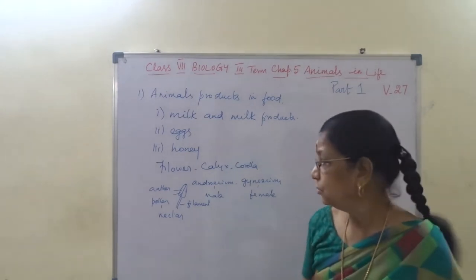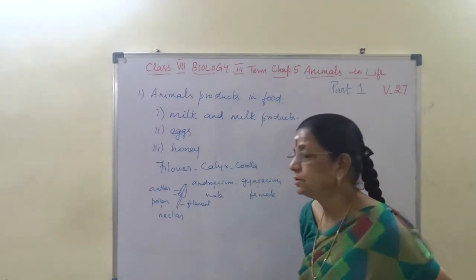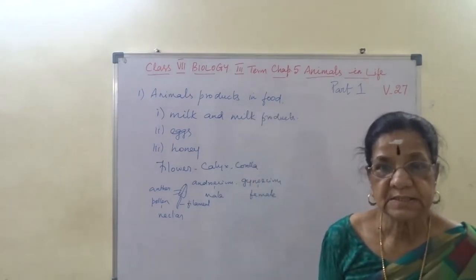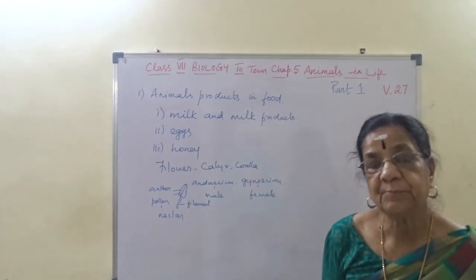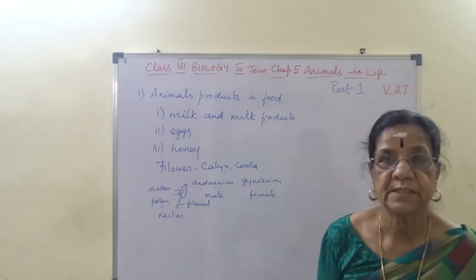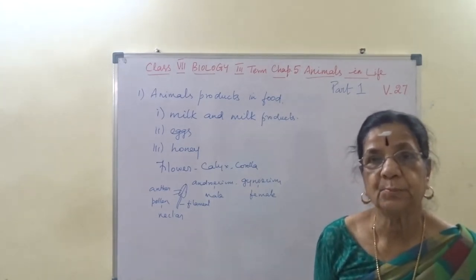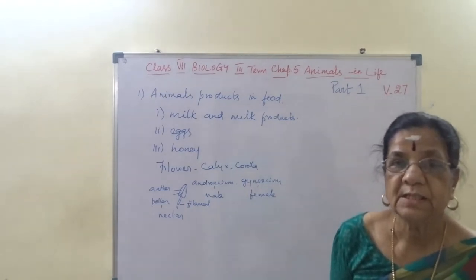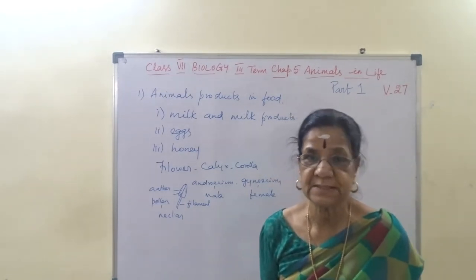And one more thing, when we talk about the pollen containing the nectar, in some flowers there will be more nectar available, and in some there will be less. It depends upon the secretion. That is the first thing.